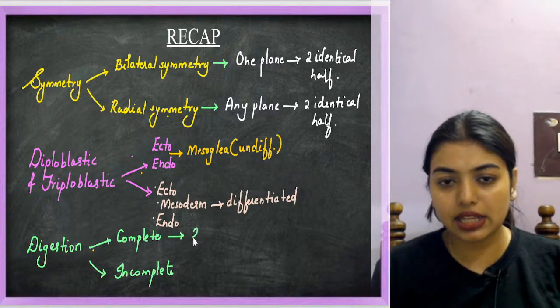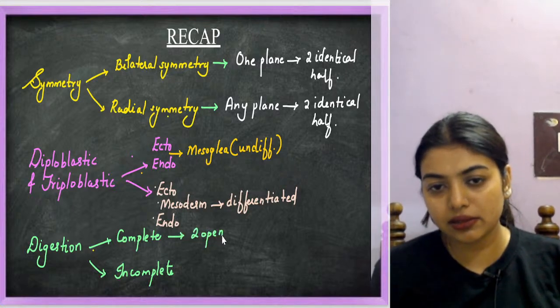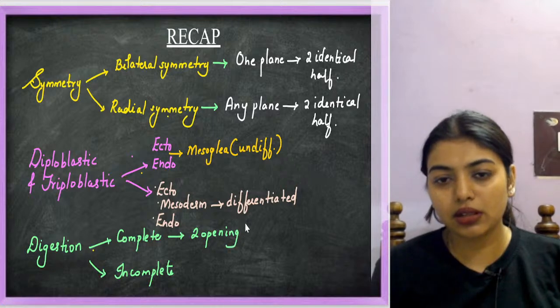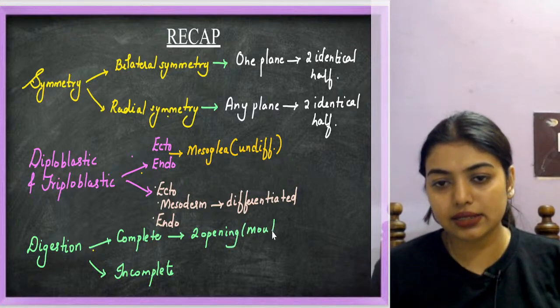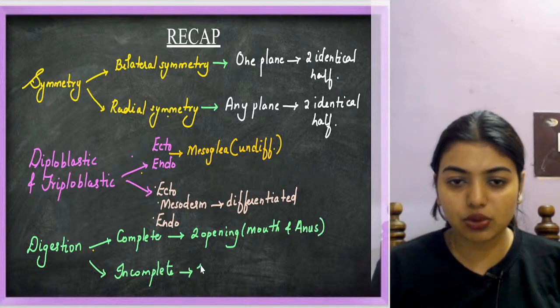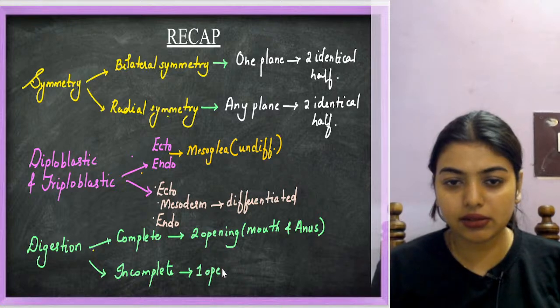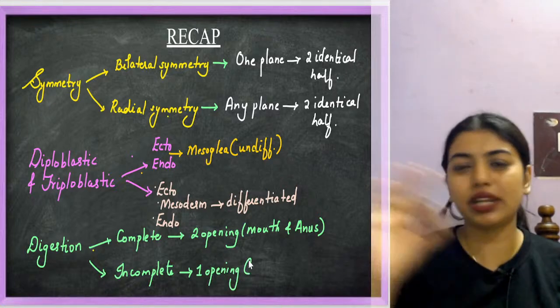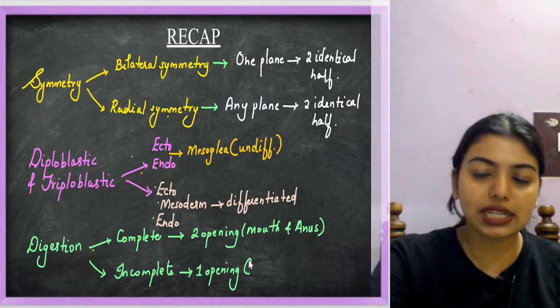Complete means they'll have two openings, that is mouth and anus. Incomplete means only one opening. That could be a mouth or anus, whatever; one opening will be called incomplete.